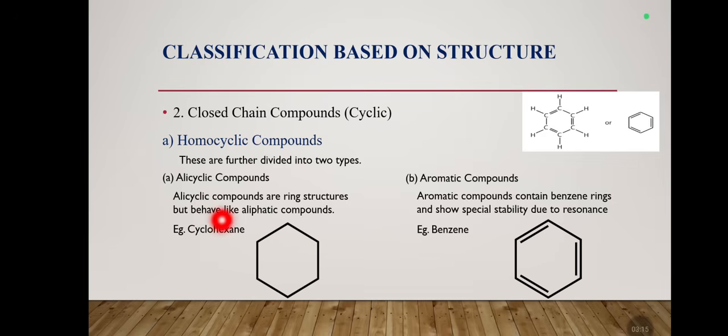Alicyclic compounds are nothing but ring structures that behave like aliphatic compounds. See, this is the ring structure. Example is cyclohexane. And the second is aromatic compounds. Aromatic compounds contain a benzene ring and show stability due to resonance. Example is benzene. So these are the two subclasses in homocyclic compounds, alicyclic and aromatic.